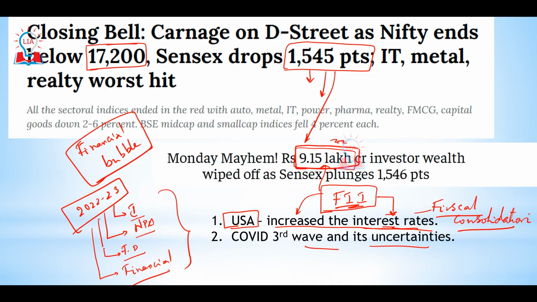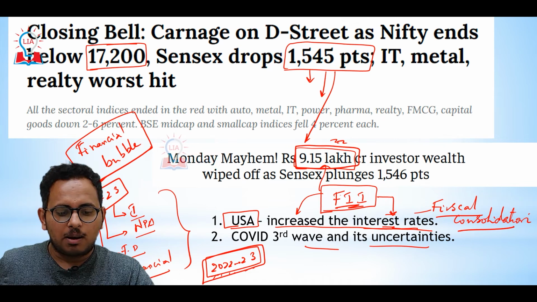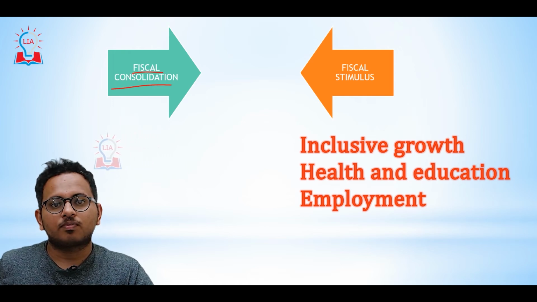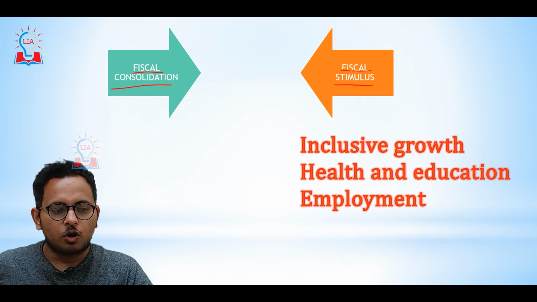If the budget caters to all these macroeconomic indicators, then we might have very good and inclusive growth for the financial year 2022-23. We would have come up with these measures to cope with the after effects of COVID-19.